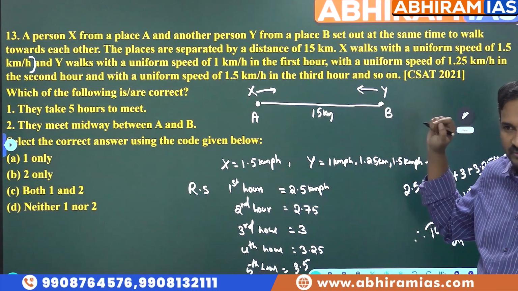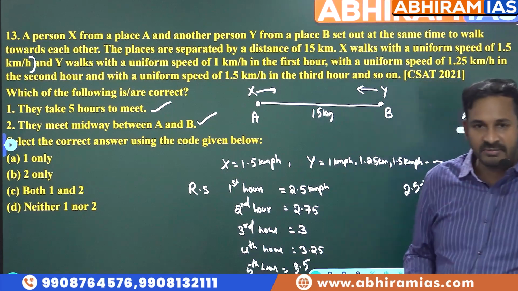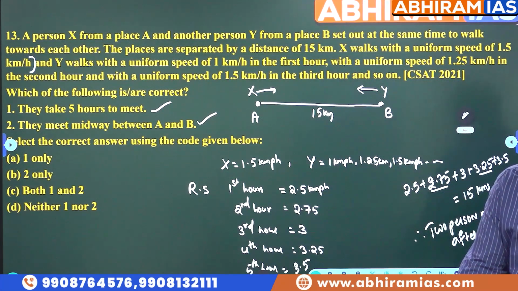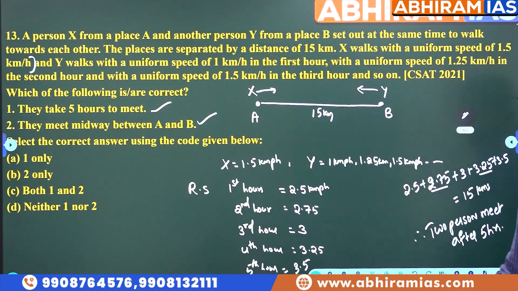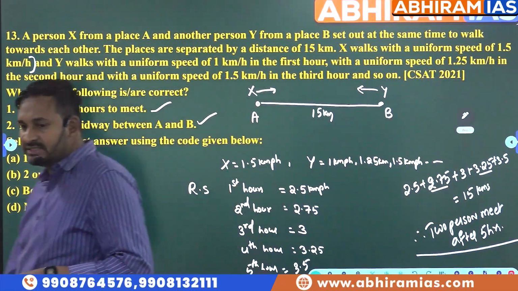We ourselves said they meet in 5 hours. So that means here both the statements given are correct for us. Both the statements given here are correct. So after writing this, first write this down: here the relative speed changes for every 1 hour.